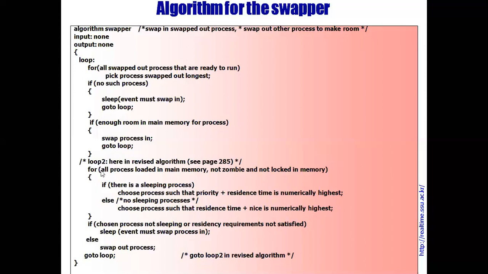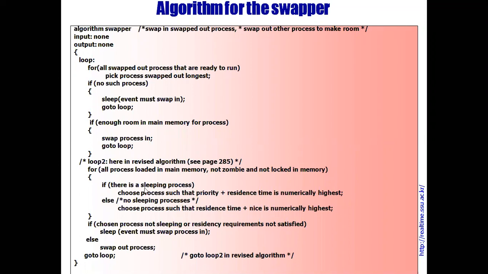Now see, the second case is for all the processes loaded in main memory, not zombie, not locked in memory. There are three cases. All the processes: the zombie process and locked-in process cannot be swapped out. Only a live process can be swapped out. All the processes loaded in memory can be swapped out.